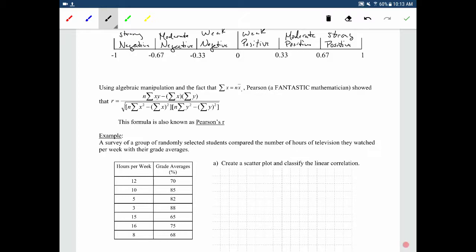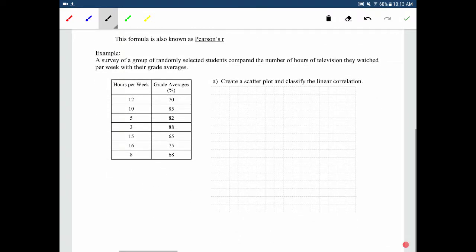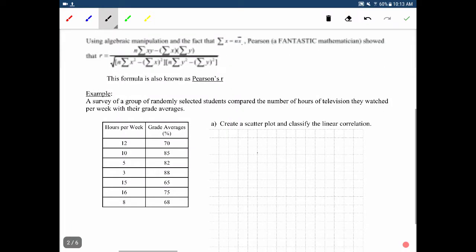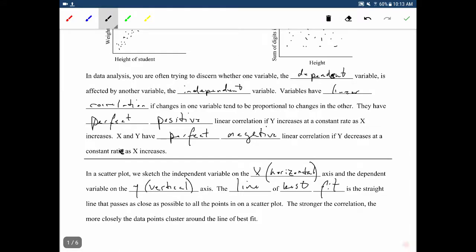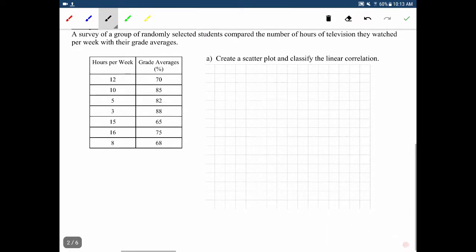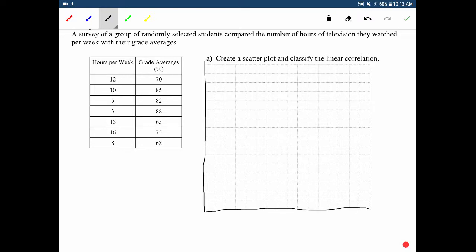Okay? So we're going to do an example here. We're going to show how to use this. To begin with, we're going to draw the scatter plot. Now, unfortunately, drawing straight lines is extremely difficult because I can't really use, oh, see, I'm trying to use a ruler, and it's not working. It's a disaster. All right, so I'm just going to draw a non-straight line that's supposed to be straight. Of course, you will use a ruler, but I'm just going to try and do my best. That's actually not that bad. I thought I would do way worse than that.